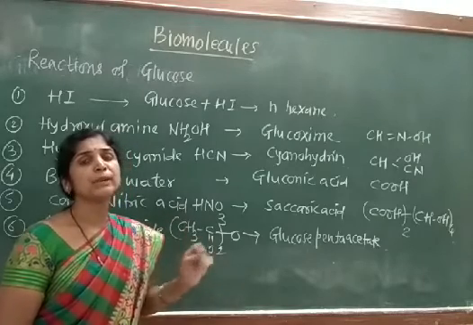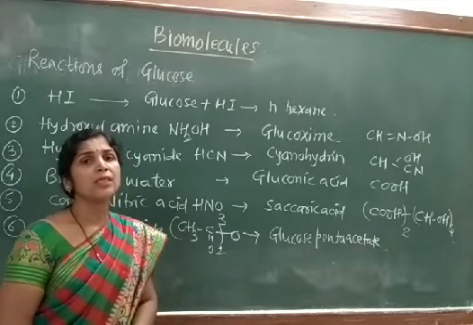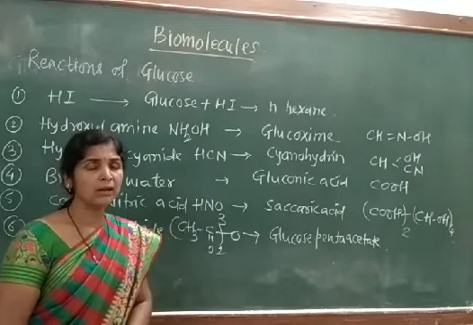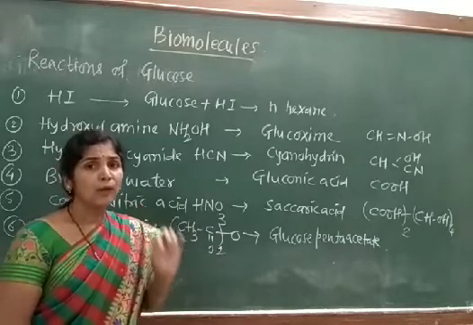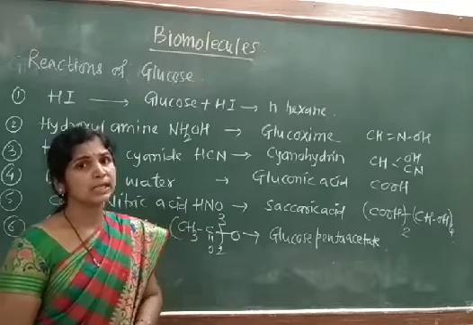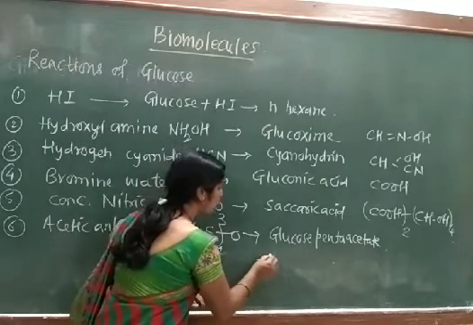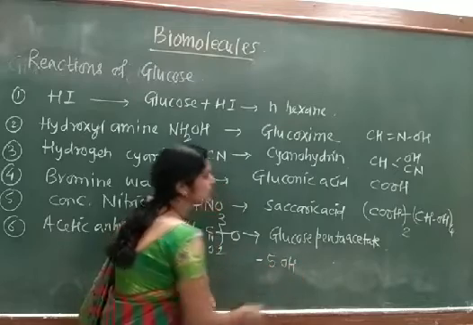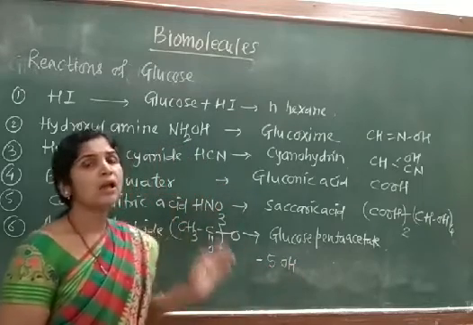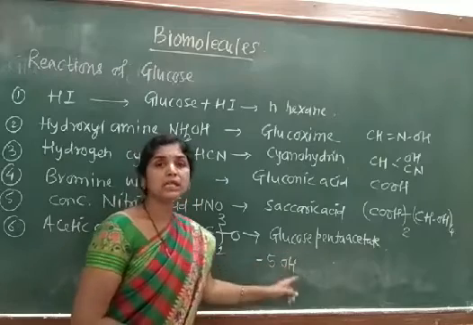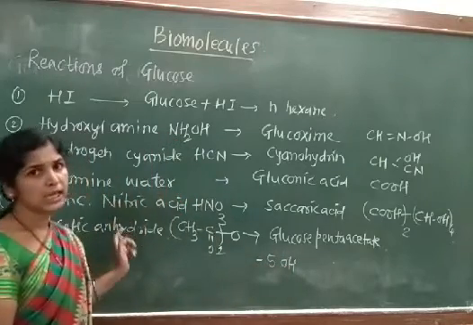Formation of glucose pentaacetate confirms that along with the CHO group at carbon number 1, there are 5 OH groups present in the structure of the carbohydrate. So 5 OH groups are present, where at all OH groups the hydrogen is substituted by the acyl group.